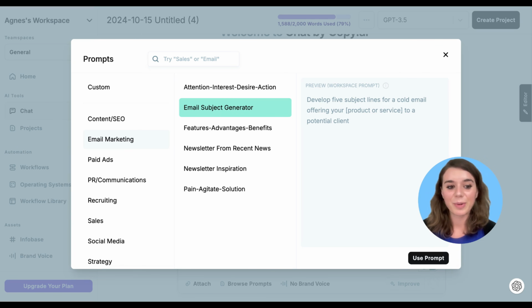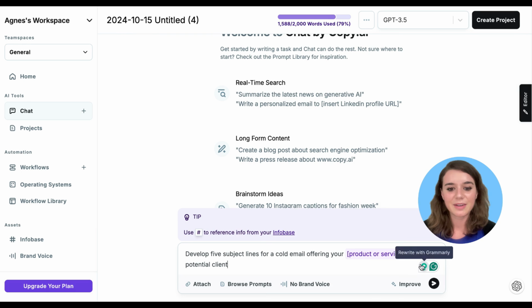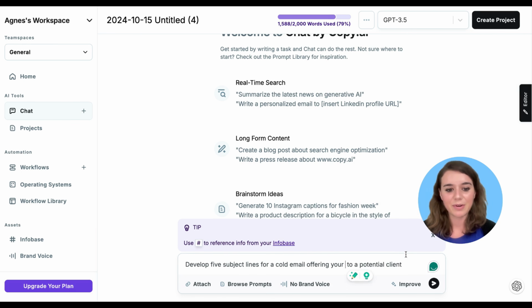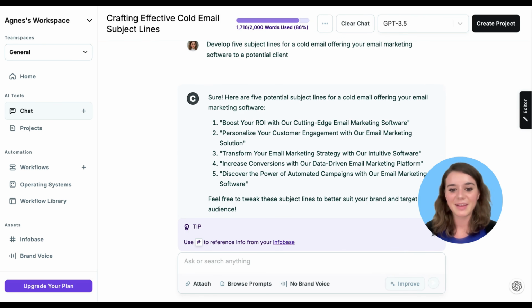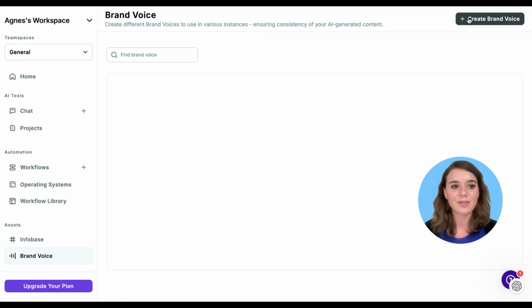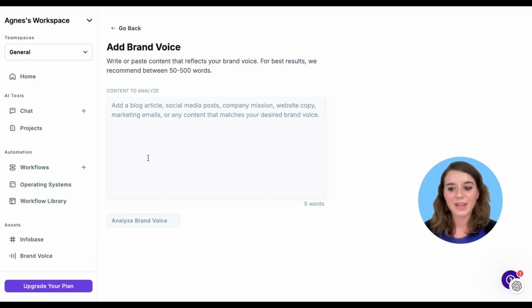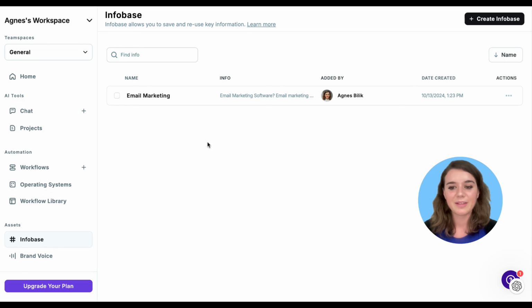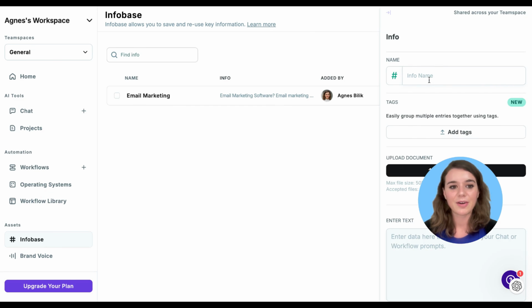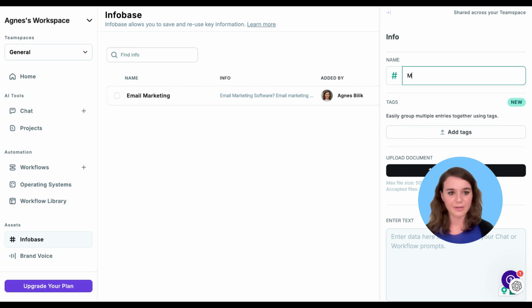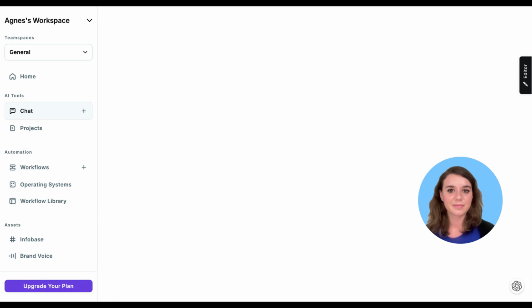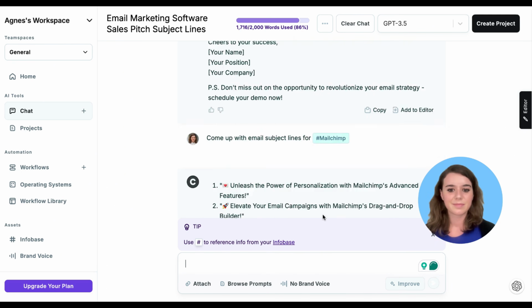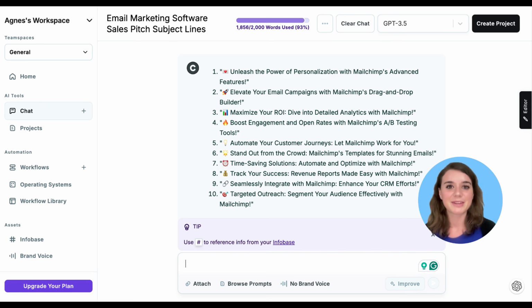Let's say I would like to get an inspiring headline for an email marketing software. Then I can adjust the ready-made prompt. This already gives me great inspiration. And then if I would like to be consistent in my messaging, I can create a brand voice. And another very handy feature is InfoBase, which basically allows you to create a concept. You can just add all the details here. And by using the hashtag, you can refer to it later. The InfoBase system is especially helpful if you're juggling multiple campaigns.